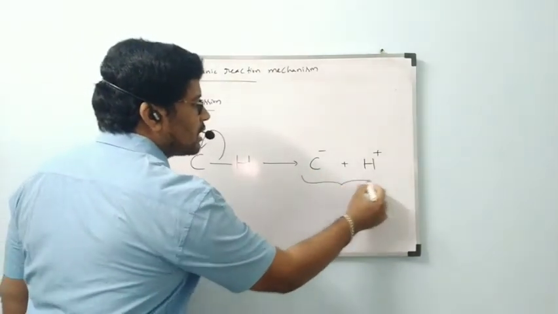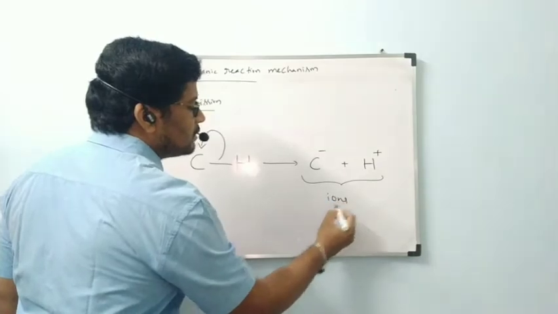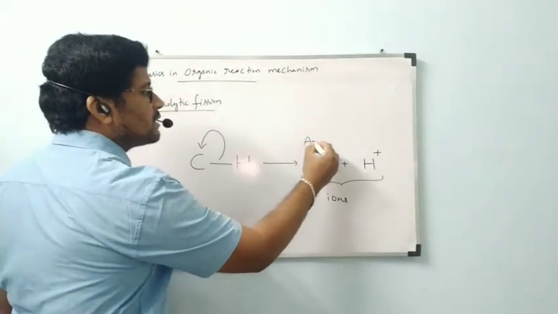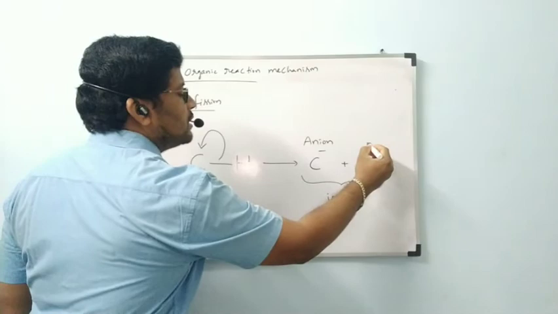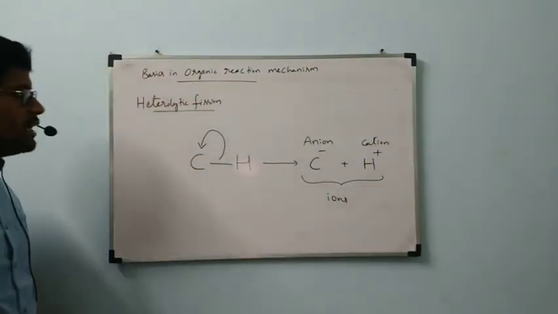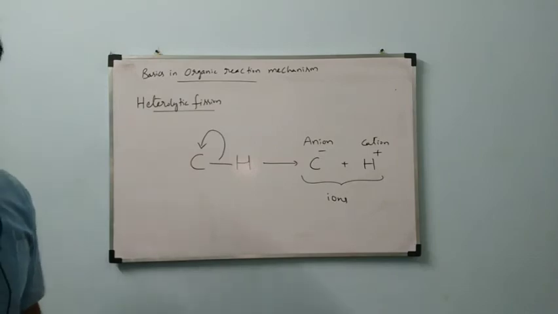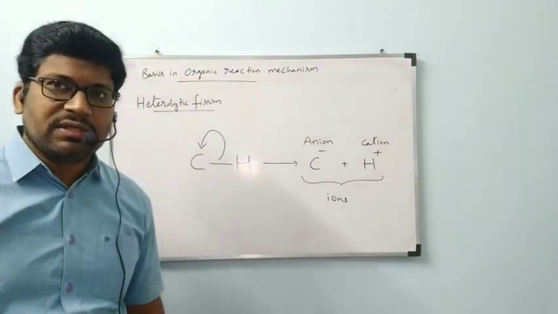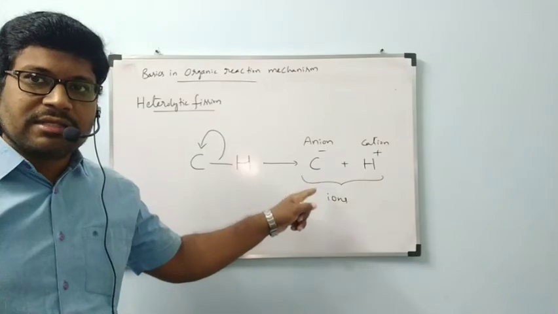These two are commonly called ions, in which one is called an anion and the other a cation. The resultants of heterolytic fission are cations and anions.